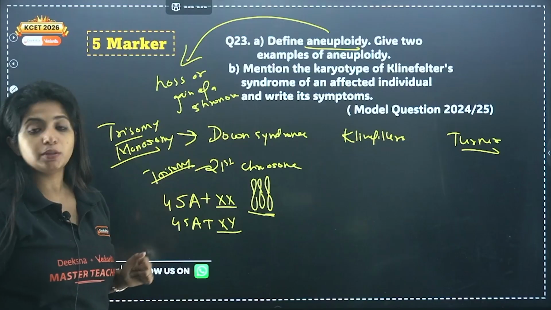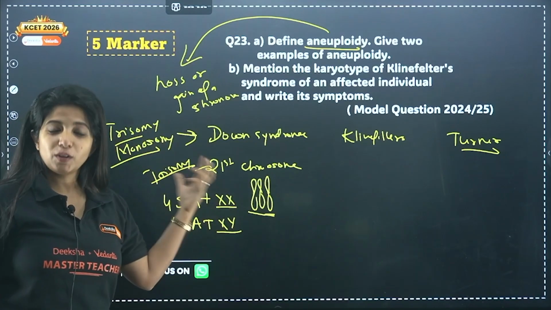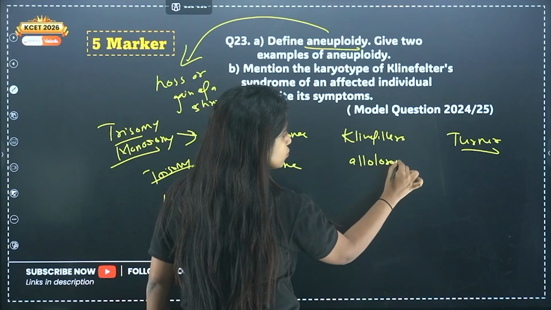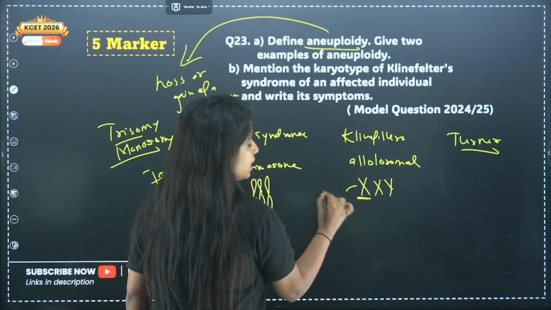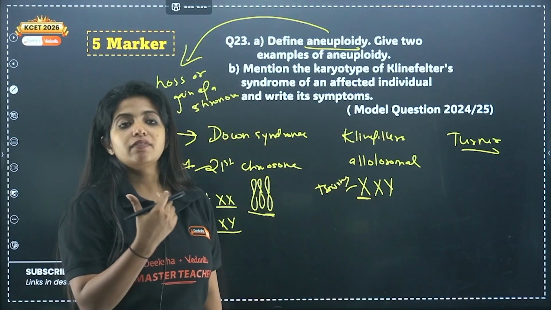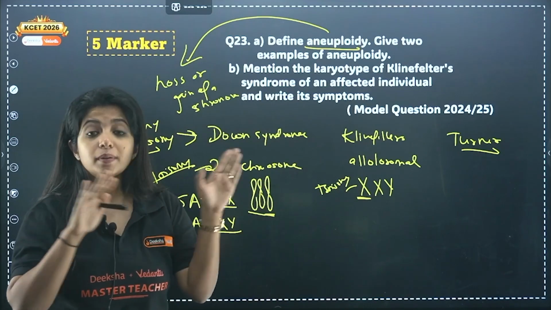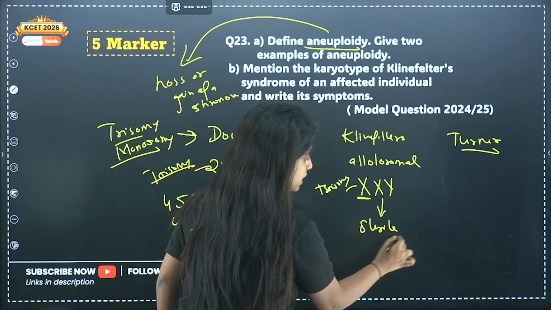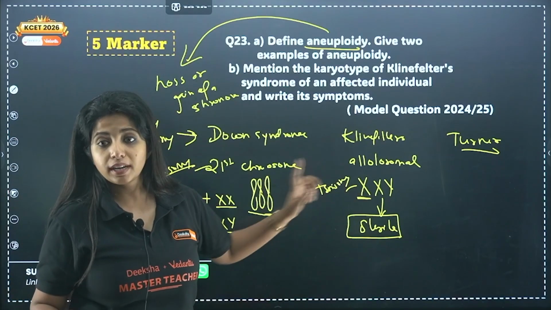Okay. Now Klinefelter syndrome is an allosomal disorder. That means it's not the autosomal chromosomes which are being increased. Rather, it is allosomal. Sex chromosomes are known as allosomes. Usually we should have XY, but here one extra X is there. Again, this is a trisomy condition. Overall masculine development is there, but my dear children, they will have gynecomastia, formation of breast, and they will be sterile. There won't be sperm production. Spermatogenesis is not going to happen in them because of one extra X chromosome.